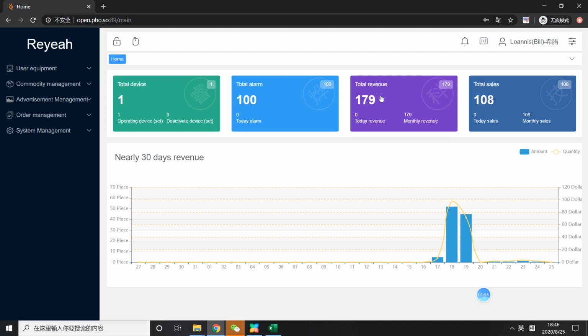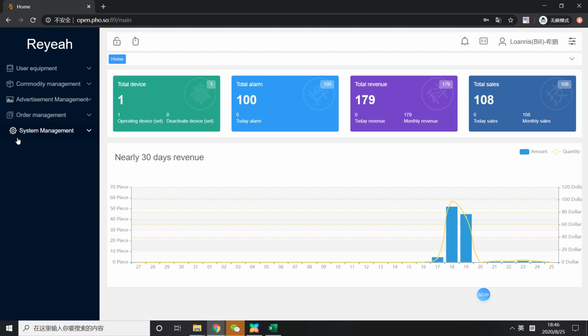You can check how much we earned from here, and you can see today's revenue and the monthly revenue. So you can check the total income, the total sales and the monthly sales here. It's very clear, and it has the chart here. For the machine performance, you can check very clearly. And this is the home page.